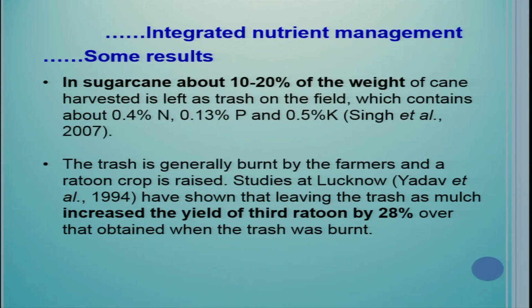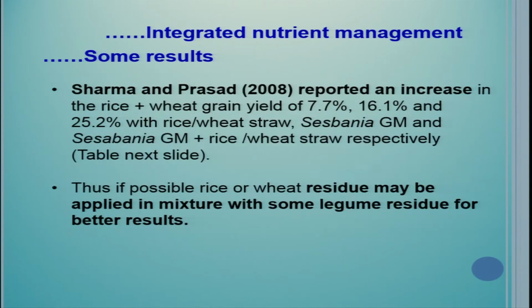In sugarcane, about 10 to 20% of the weight of cane harvested is left as trash on the field, which contains about 0.4% nitrogen and 0.13% phosphorus. The trash is generally burnt by the farmers and the ratoon crop is raised. Studies at Lucknow have shown that leaving the trash as mulch increased the yield of the third ratoon by 28% over the control. Therefore, this trash should not be burnt.